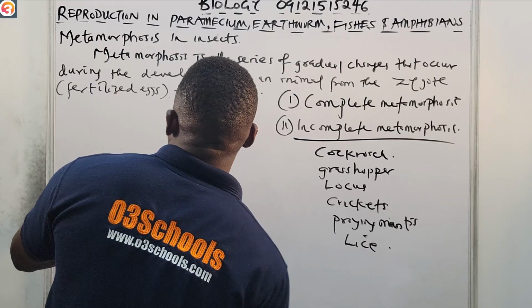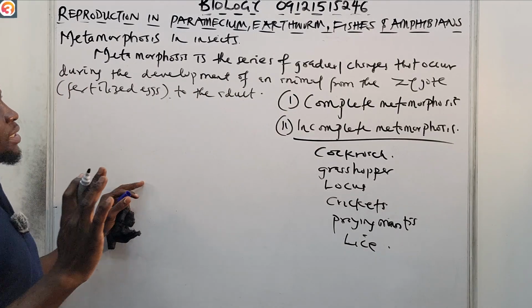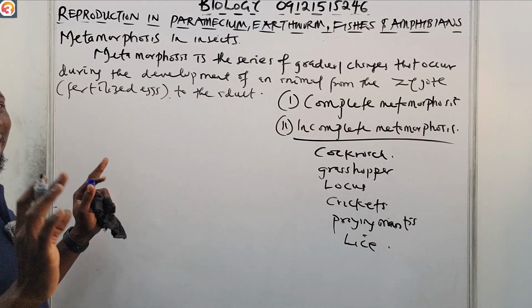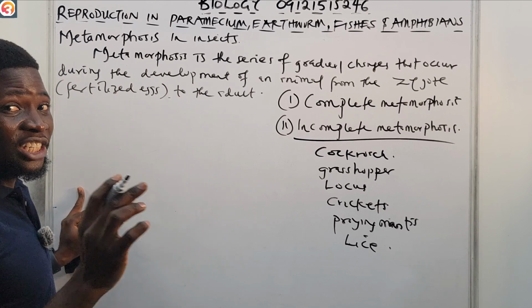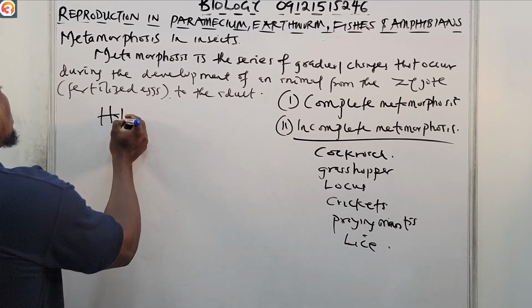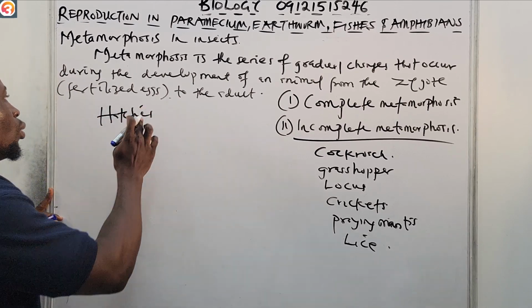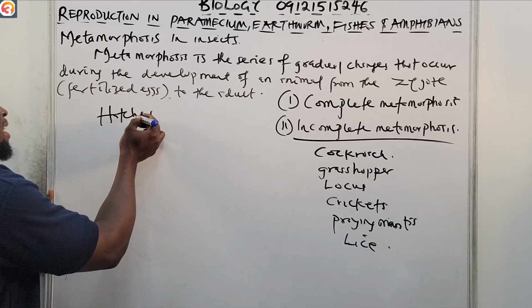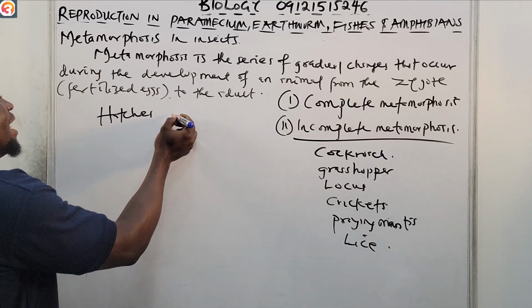There are so many other examples. Now, what happens in incomplete metamorphosis is that the egg hatches into a nymph.